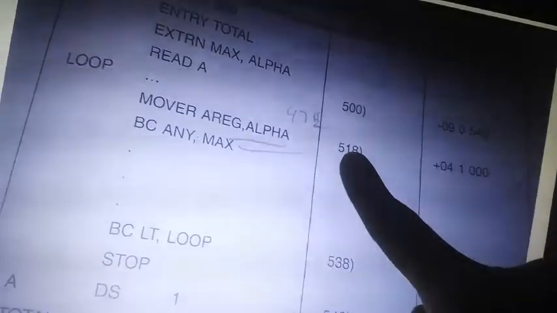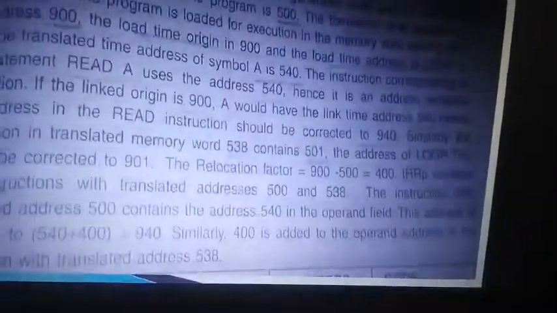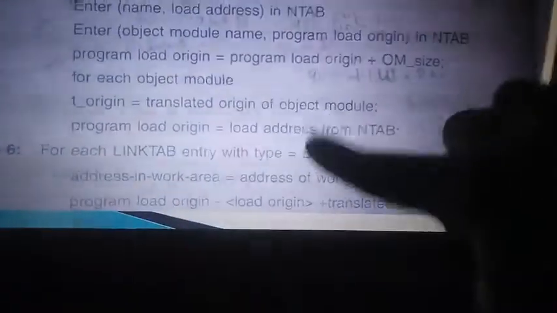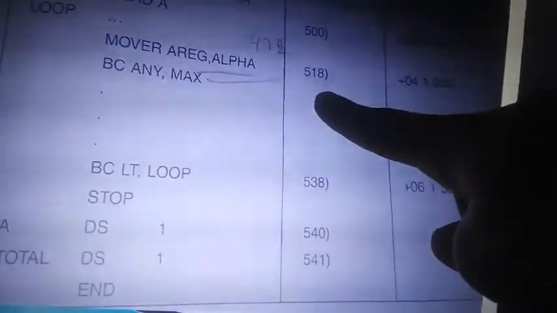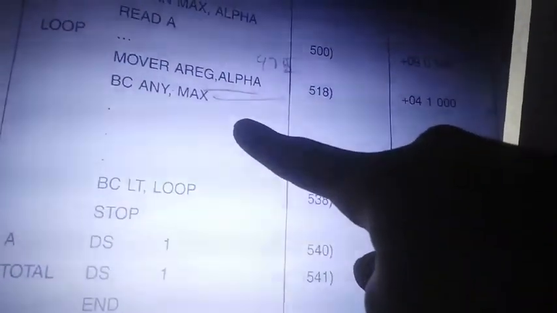500 minus 518, that is what? 18, right? So 900 plus 18, 918 is the work area. So I got a work area. Alpha should be referred to while loading in 918, but from where should it refer? It should refer from 972. So we'll calculate how that 972 comes about.